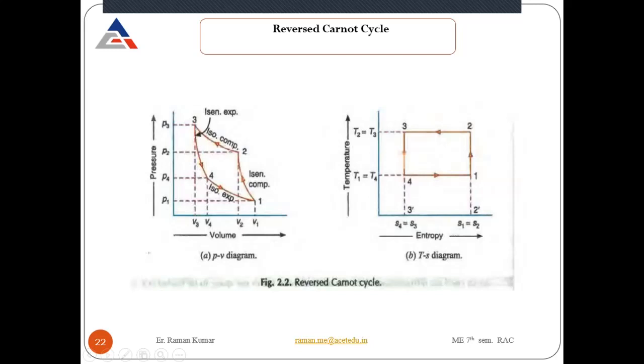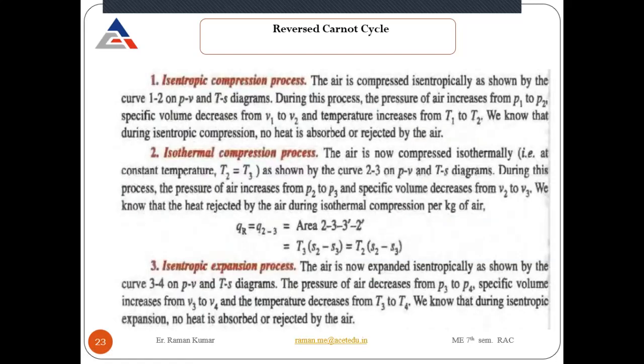Its specific volume is going to increase, and its temperature and pressure both are going to reduce. Look at here, its pressure is going to reduce from P3 to P4, and temperature also, from T3 to T4. So this is all about the pressure, volume, temperature and entropy diagram.